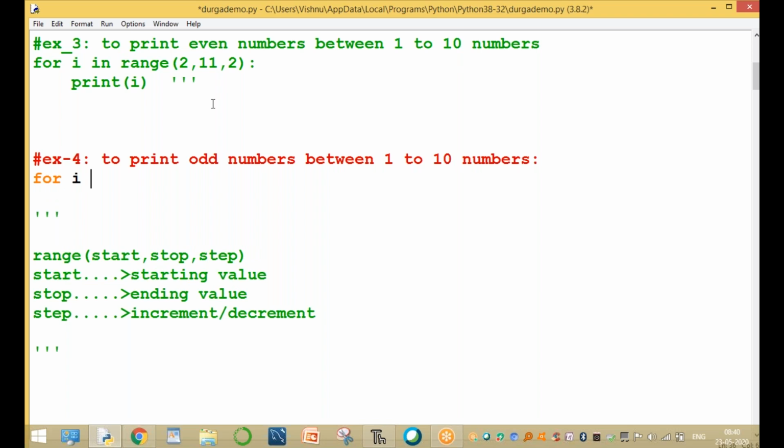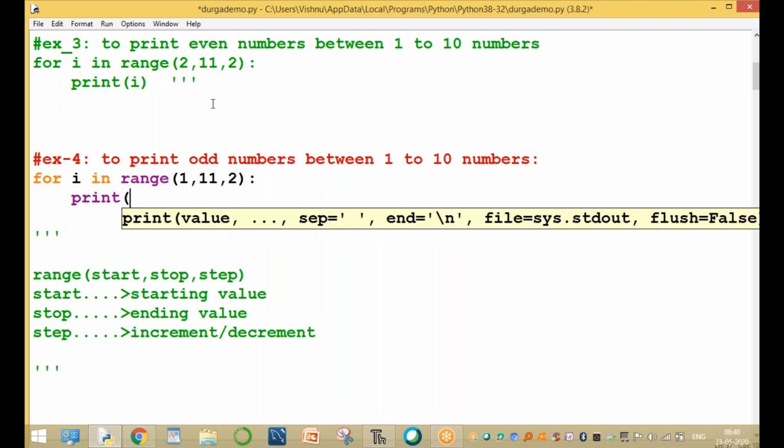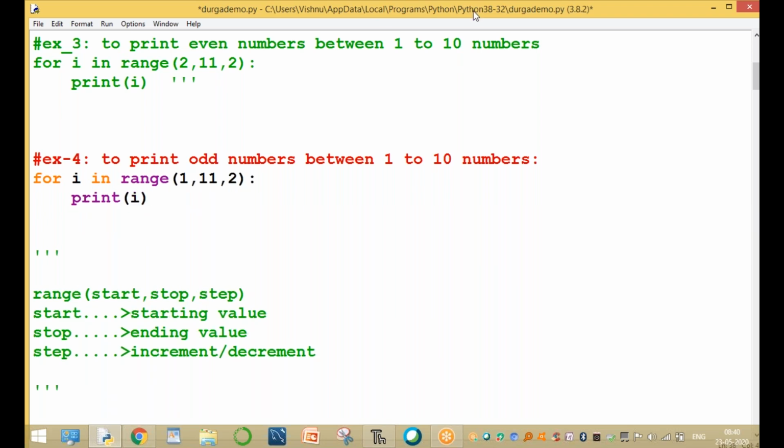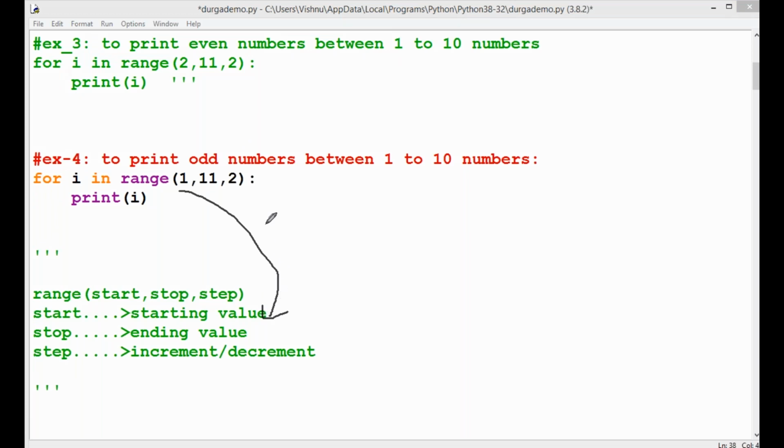Now let's take for i in range of 1, 11, 2. The starting value is 1, and every time it increases by 2. This is the starting value, and the ending value is the end of the range, and every time it increments by 2. Clear, guys?